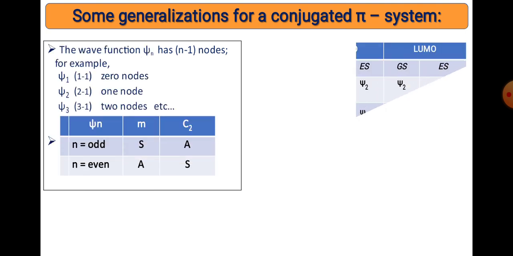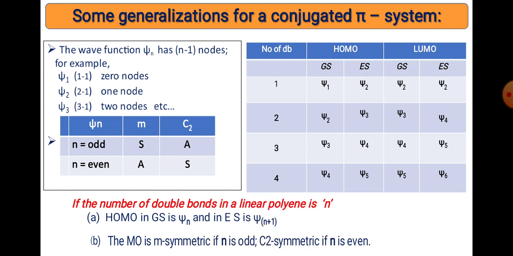So here, the number of double bonds: if the number of double bonds is 1, then the ground state HOMO should be psi 1, and in the excited state the LUMO should be psi 2. Look at the ground state from the HOMO level and from the LUMO level; we have to find both. If two double bonds are present, then psi 2 should be the HOMO and psi 3 should be the LUMO. Similarly for 3 or 4 double bonds in the ground state and excited state, we can easily predict which is HOMO and which is LUMO, because it is one of the essential parameters in frontier molecular orbital theory. We have to decide the HOMO and LUMO level.